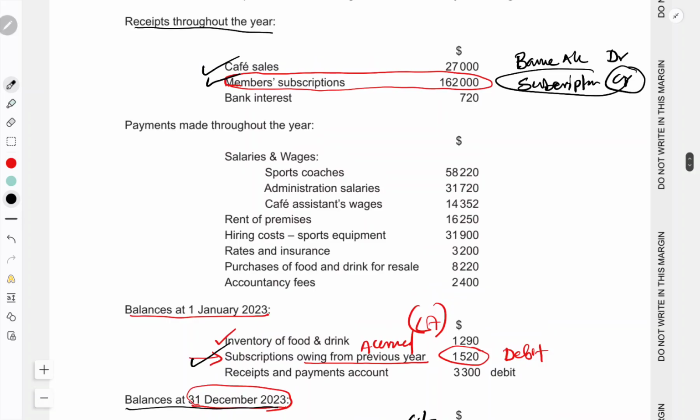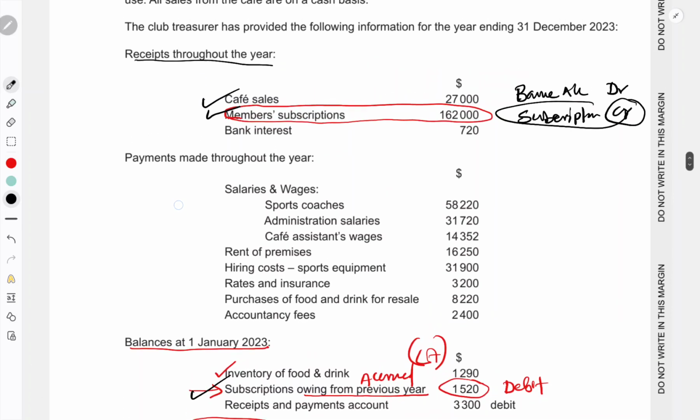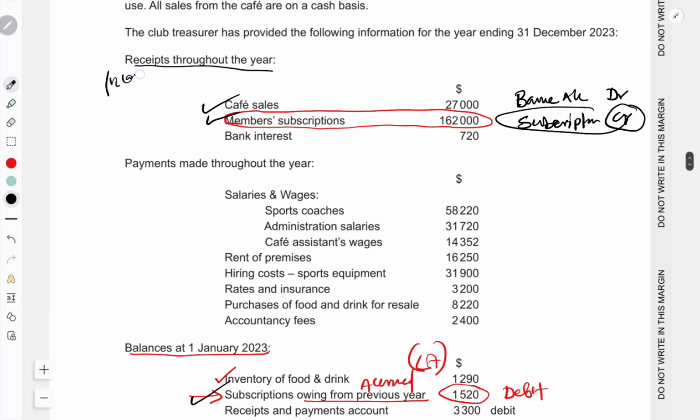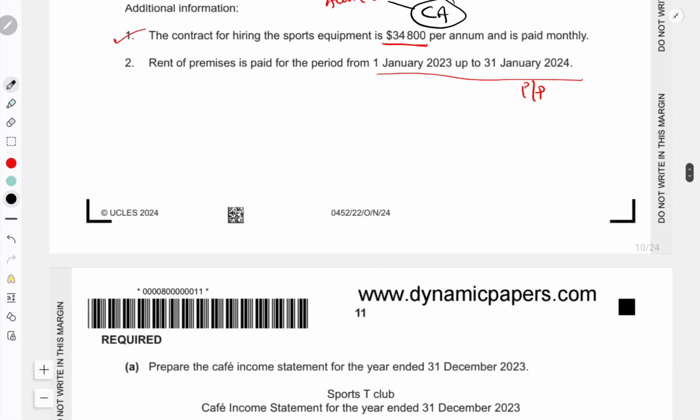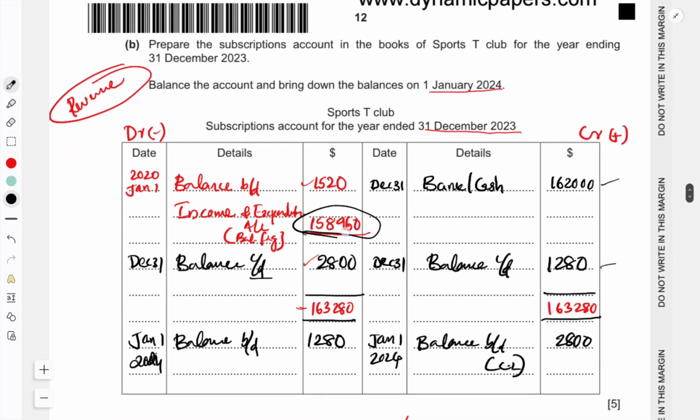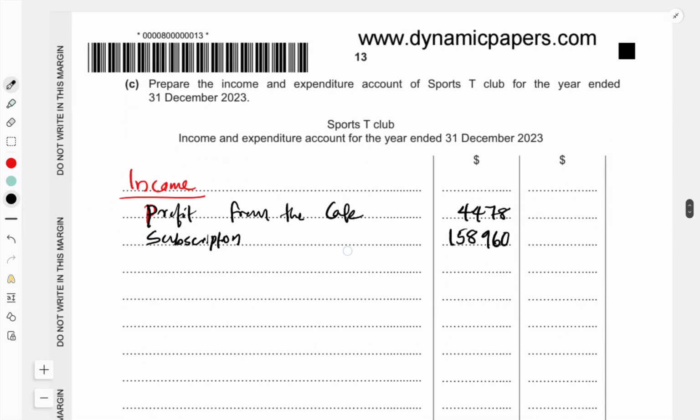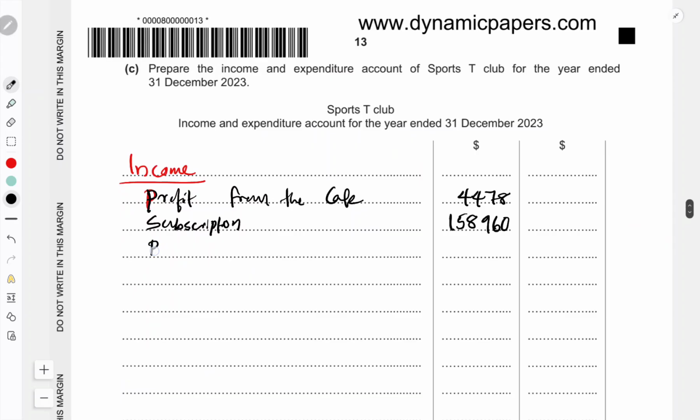This is the income during the year. We have bank interest also, 720. There is no adjustment for that, so you can take it directly to your income statement or income and expenditure account. This is bank interest received, that's why it is on the income side, 720.